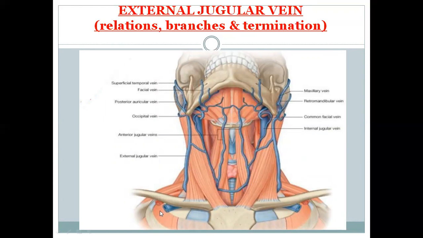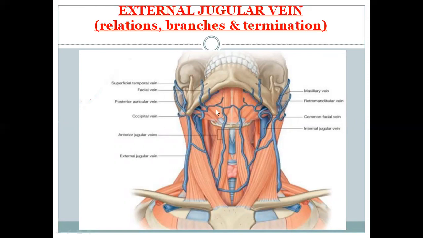So the anterior jugular veins are tributaries of the external jugular vein, and the external jugular vein also receives the posterior external jugular veins, suprascapular veins, and the transverse cervical vein. Posterior external jugular from the scalp, and transverse cervical from the posterior triangle of the neck.